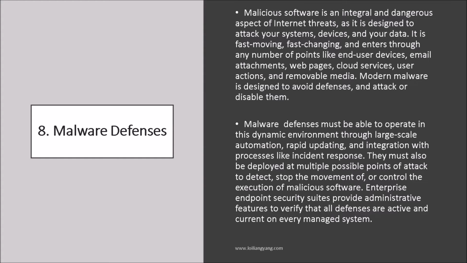So now we move into what we call the endpoint detection and response era. In this era, instead of looking only at signatures, we're also looking at indicators of attack and indicators of compromise. When we talk about indicators of attack, it means before an attack happens, what are they trying to do? Are they trying to stop the antivirus system? Are they trying to scan the network for compromise?